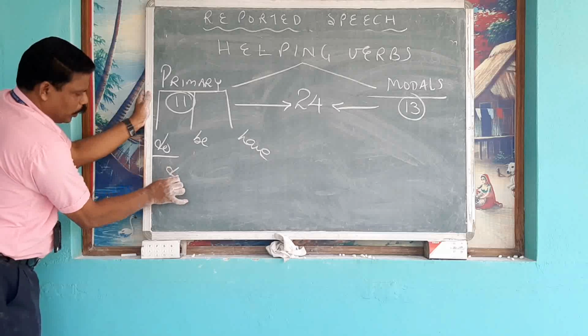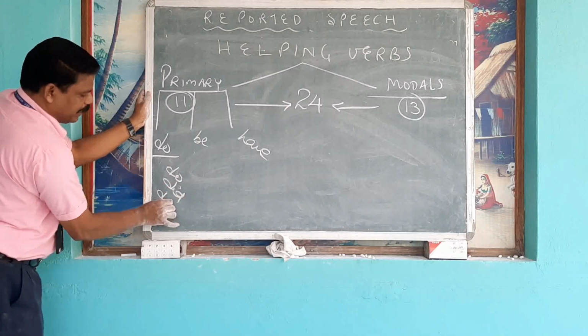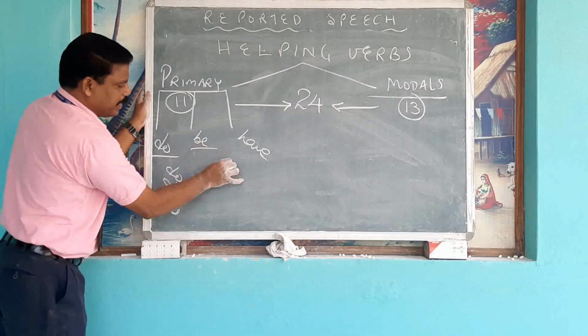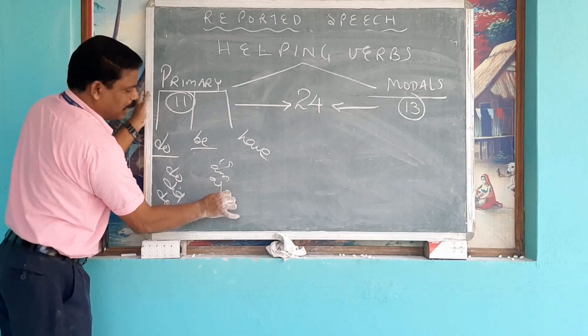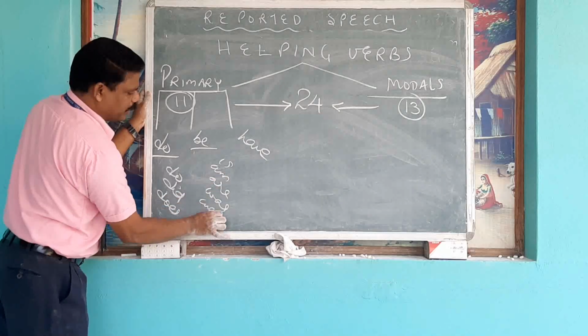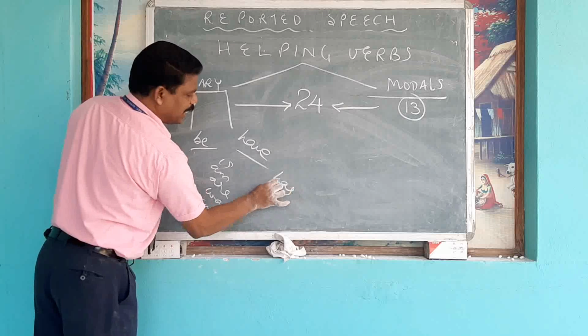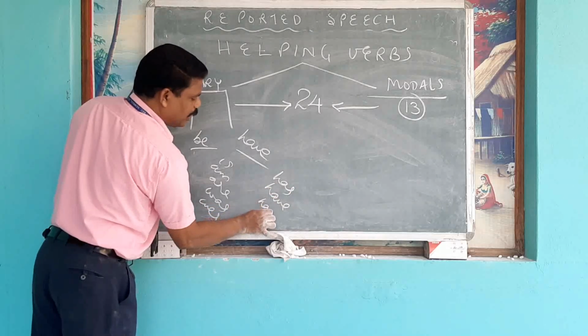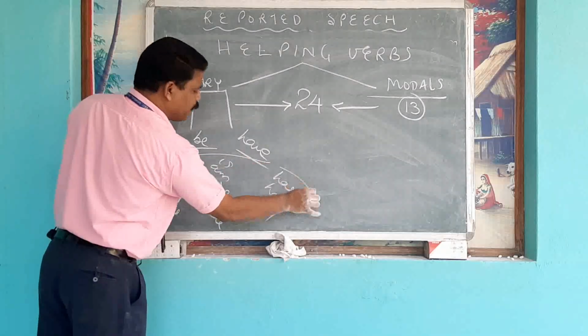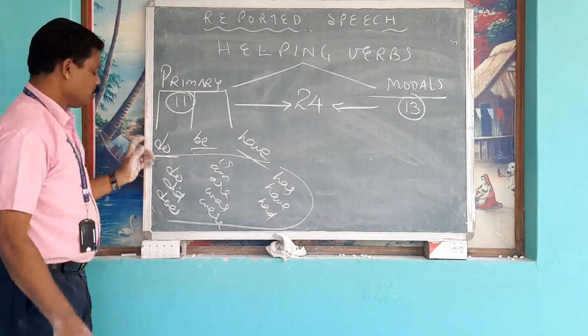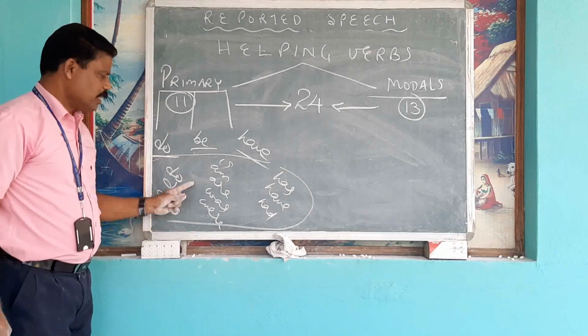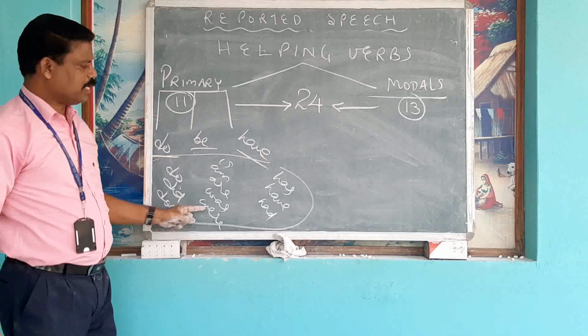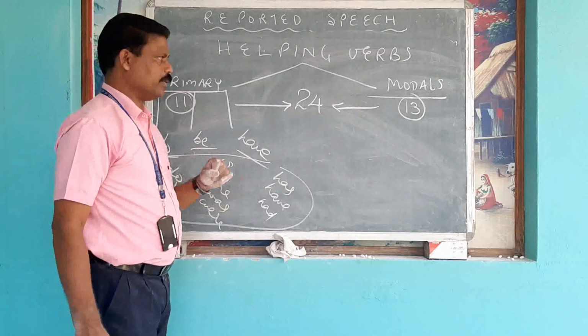Do, did, and does. Be, is, am, are, was, were. Have, has, have, had. So there are 11 primary auxiliary verbs. Do, did, does. Is, are, was, were, and has, have, had.